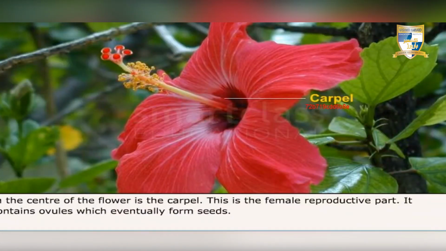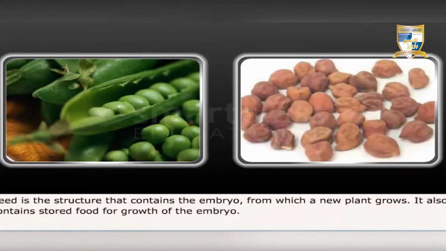In the center of the flower is the carpel. This is the female reproductive part. It contains ovules, which eventually form seeds. Seed is the structure that contains the embryo, from which a new plant grows on the onset of favorable conditions. It also contains stored food for growth of the embryo.